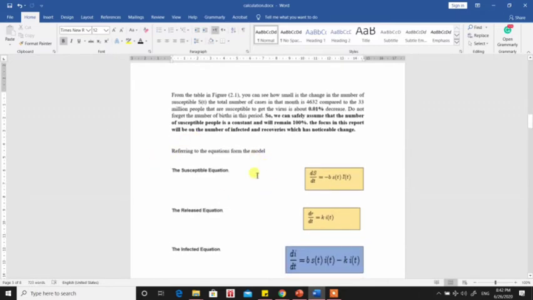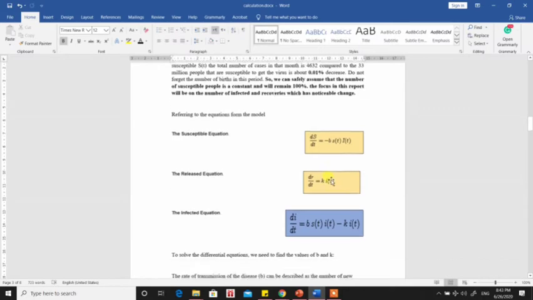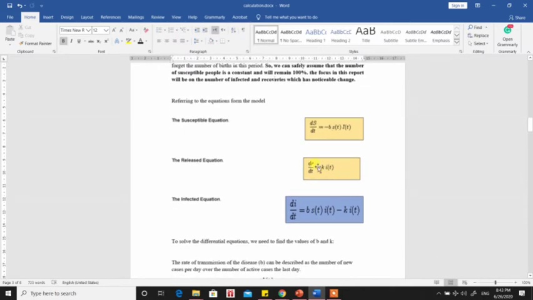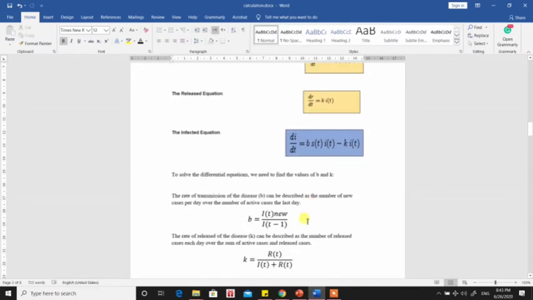By referring to the equations in the modeling, we can see B and K, which are the rate of transmission, B, and the rate of recovery, K. To get the values of B and K from the table above, you can refer to some rules in the science of probabilities.